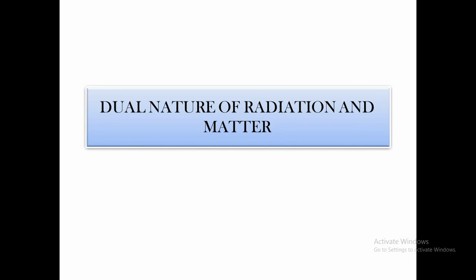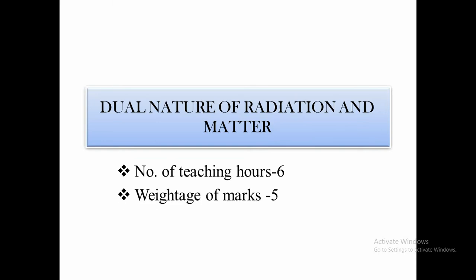Today we are going to start the chapter on dual nature of radiation and matter. This is one of the simplest and easiest chapters. The total teaching time of this chapter is 6 hours, and you may get around 5 marks in the annual examination on dual nature of radiation and matter. The content of this chapter: